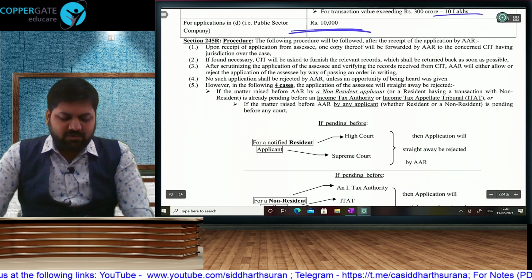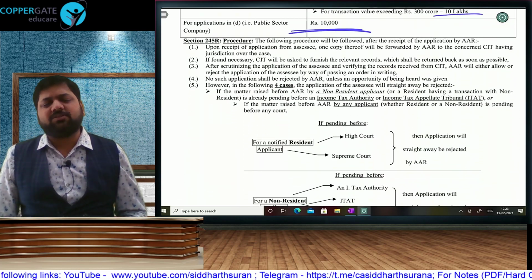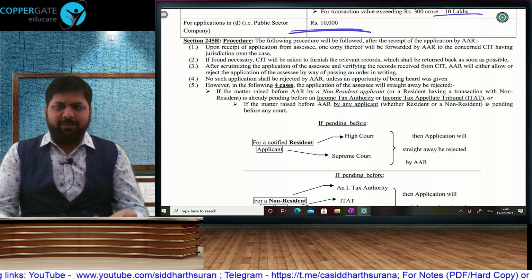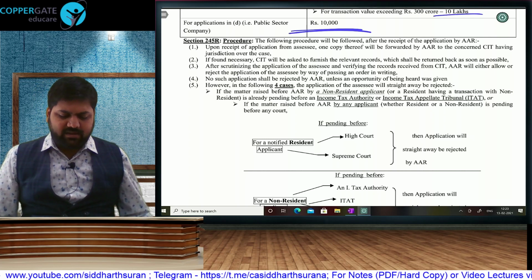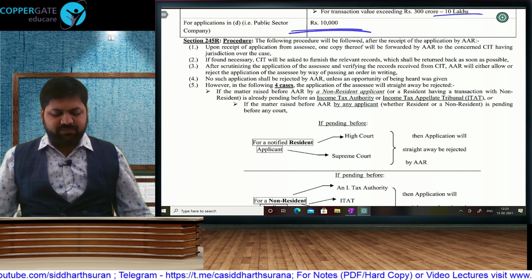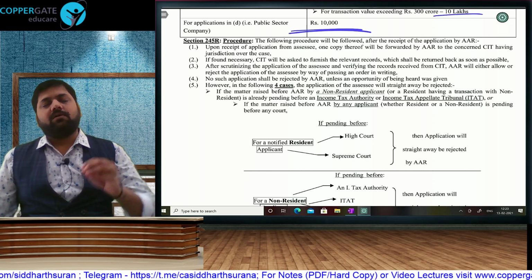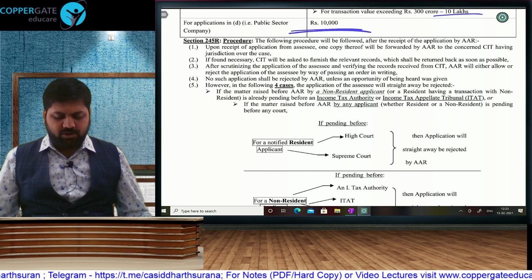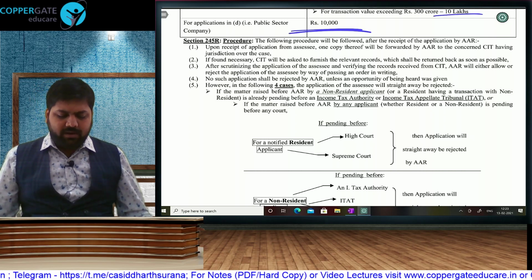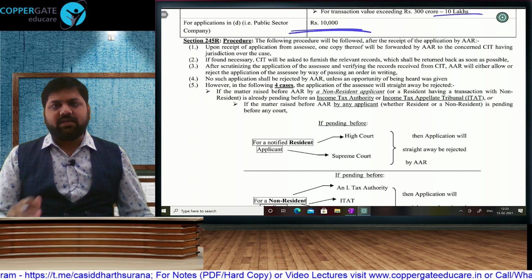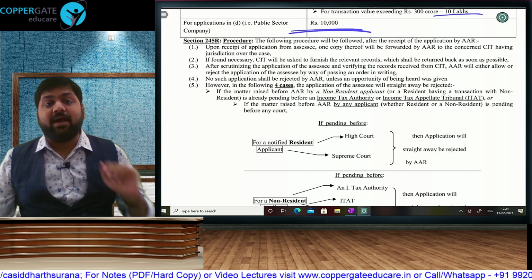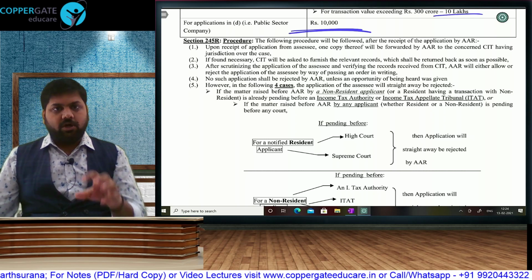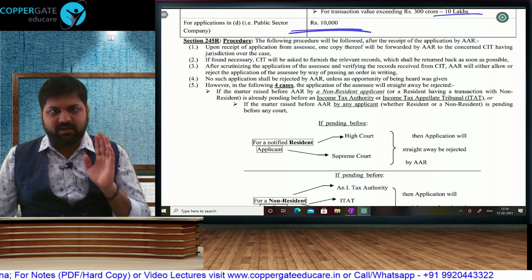Okay. Section 245R procedure, this is a very small procedure, nothing much out here. First the applicant will apply, then one chance will be given to the department also, and finally the AAR will give a ruling within 6 months from the application. If the application has to be rejected, then the opportunity of being heard has to be followed, but in certain cases it will be rejected without opportunity. For the first 3 applicants, if the matter is pending anywhere, because it has to be an advance ruling, then if there is a pending matter, it will be rejected.